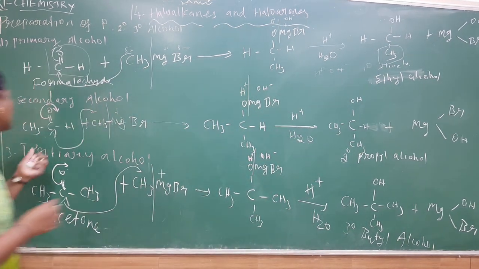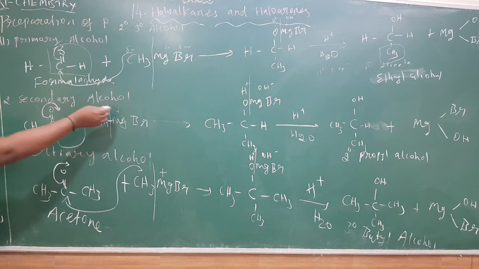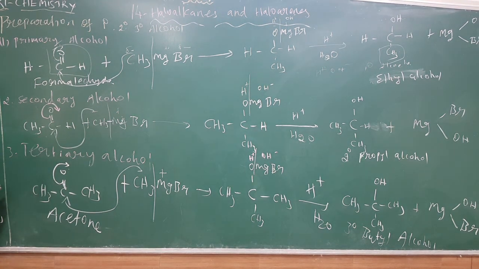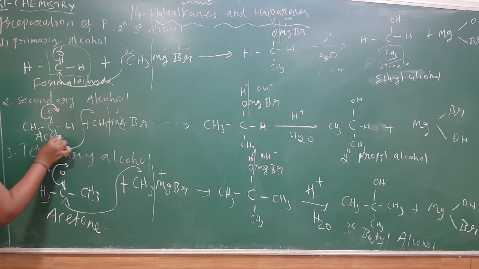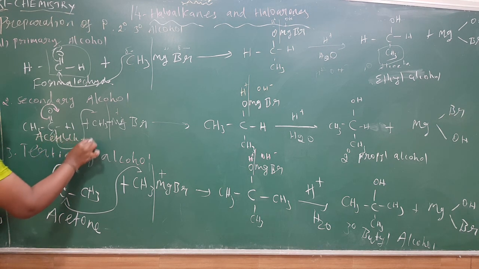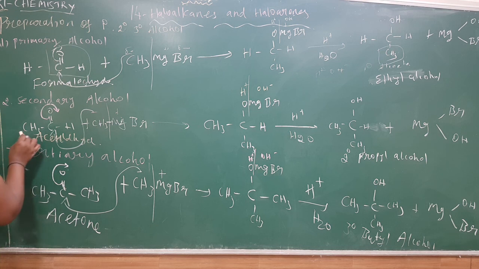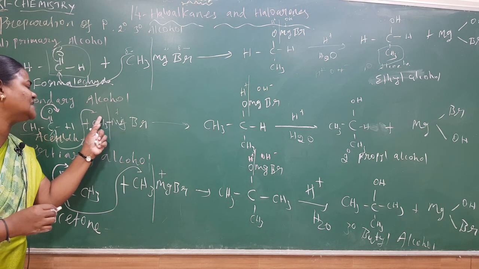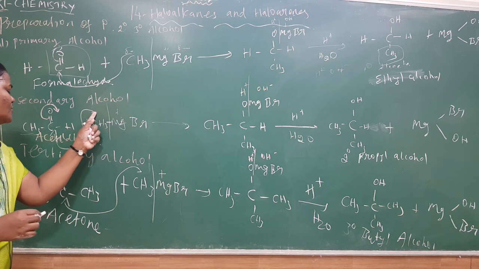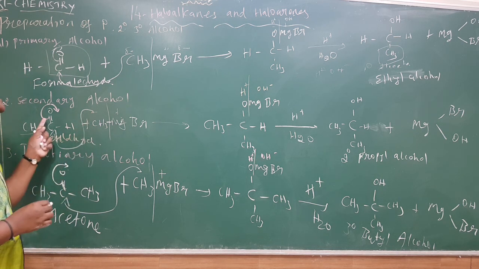Similarly, we take the secondary alcohol. Preparation of secondary alcohol is from acetaldehyde. This acetaldehyde already has one methyl group. This methyl magnesium bromide liberates the carbanion, which is highly electronegative, so it approaches the carbonyl carbon.